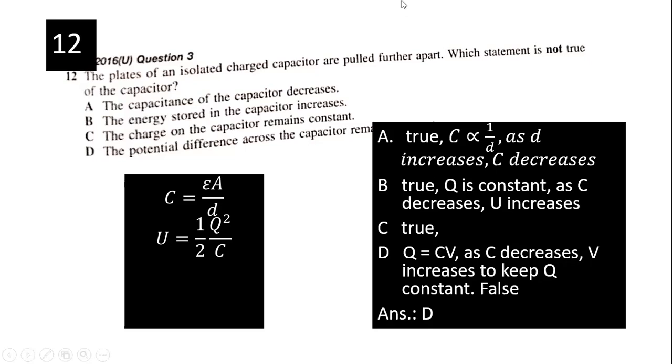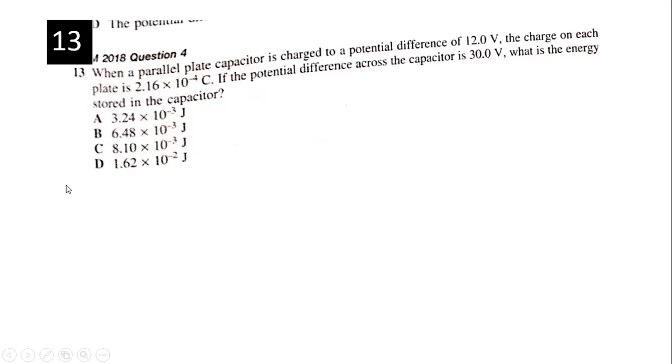Okay, let's go to the next question. When a parallel plate capacitor is charged to a potential difference of 12 volts, the charge on each plate is given there as a charge. If the potential difference across the capacitor is 30 volts, what is the energy stored in the capacitor?